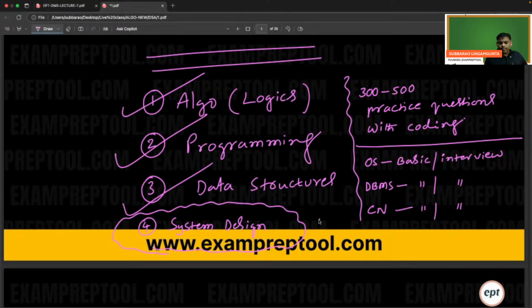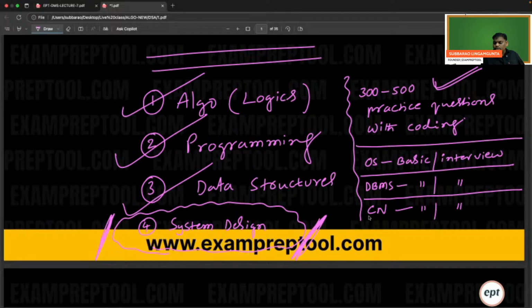So learn algorithm, programming and data structures properly, followed by 300 to 500 problems, then OS, DBMS and computer network basics with some interview questions. System design is also required in some companies, most probably big MNCs. So we'll go one by one.